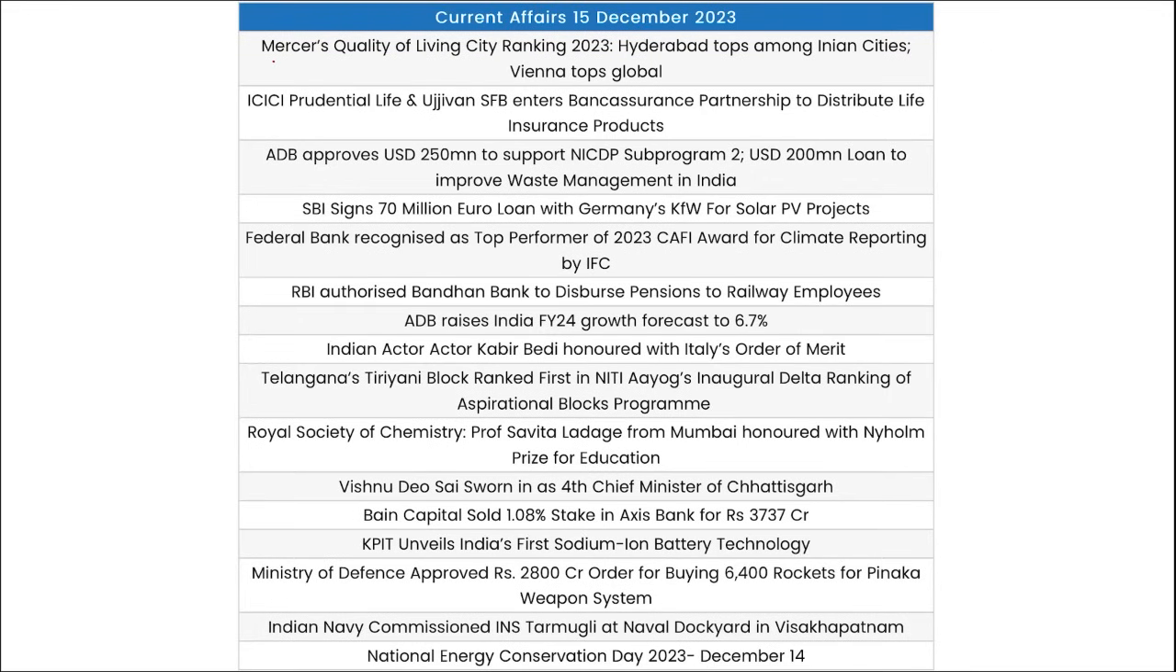Now let's go for a quick one-liner revision. Mercer's Quality of Living Index ranking was released and Hyderabad secured the top position. Hyderabad, the city from India, and Vienna secured the top position globally. ICICI Prudential Life and Ujjivan Small Finance Bank entered into a bancassurance partnership to distribute life insurance products.